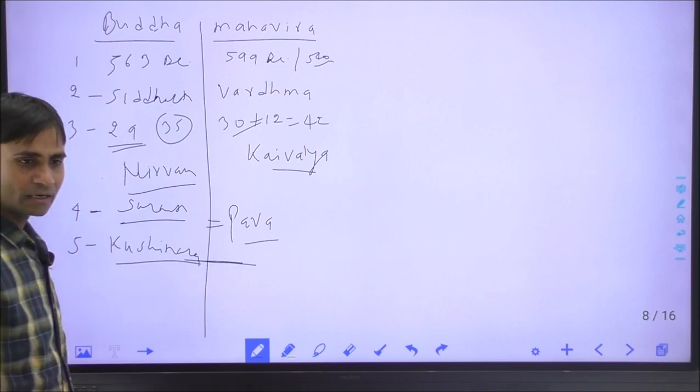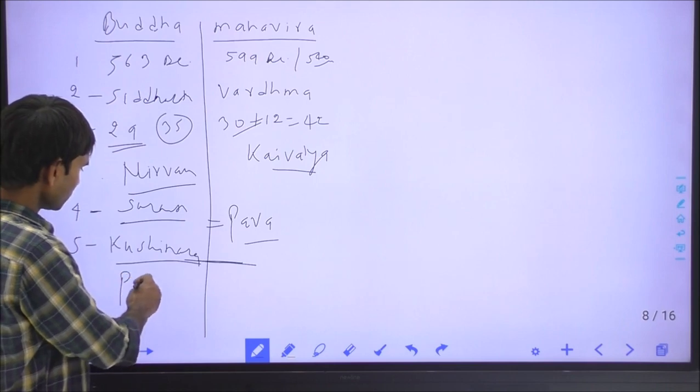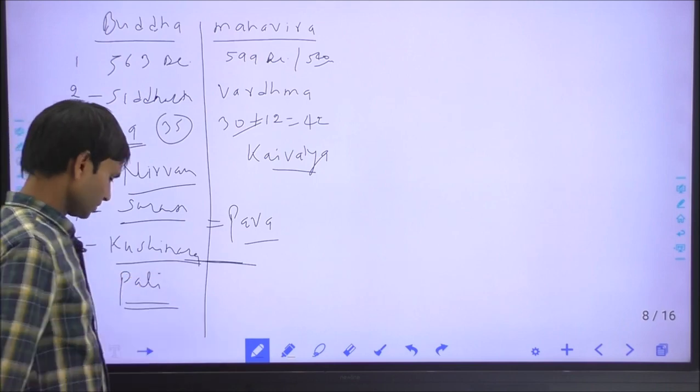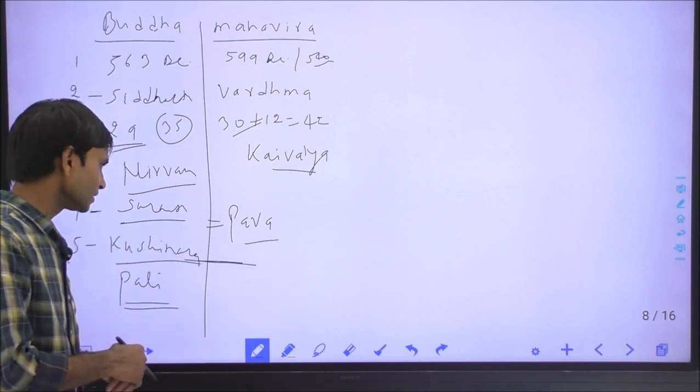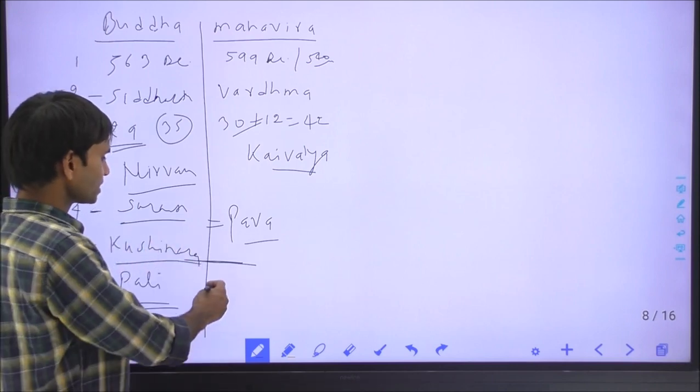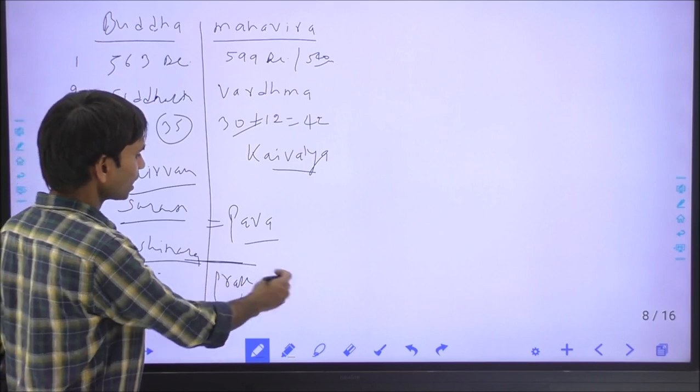Gautam Buddha spoke throughout in the Pali language. Pali was derived from Sanskrit, mixed with some local terminology, while Mahavir Swami spoke in the Prakrit language, and in Magadhi or Ardhamagadhi.